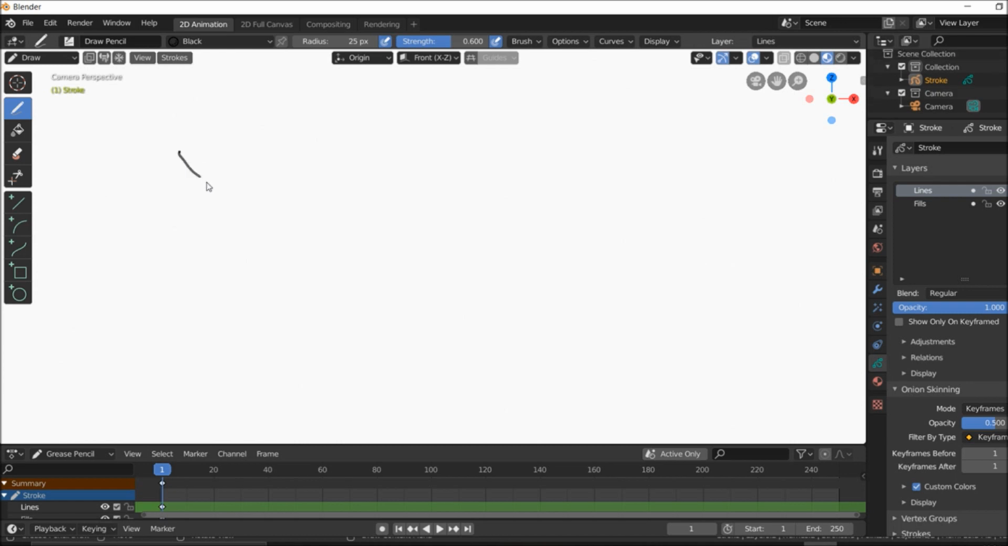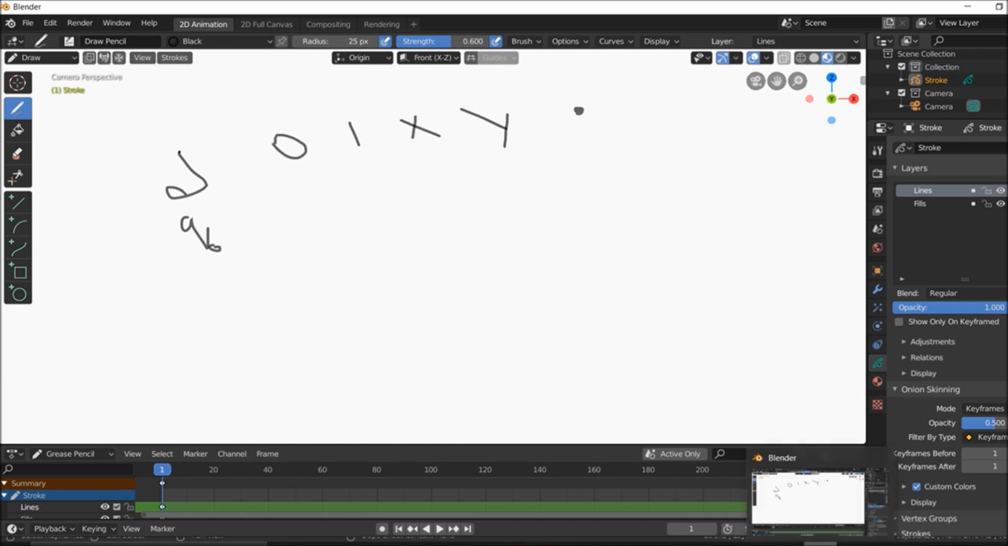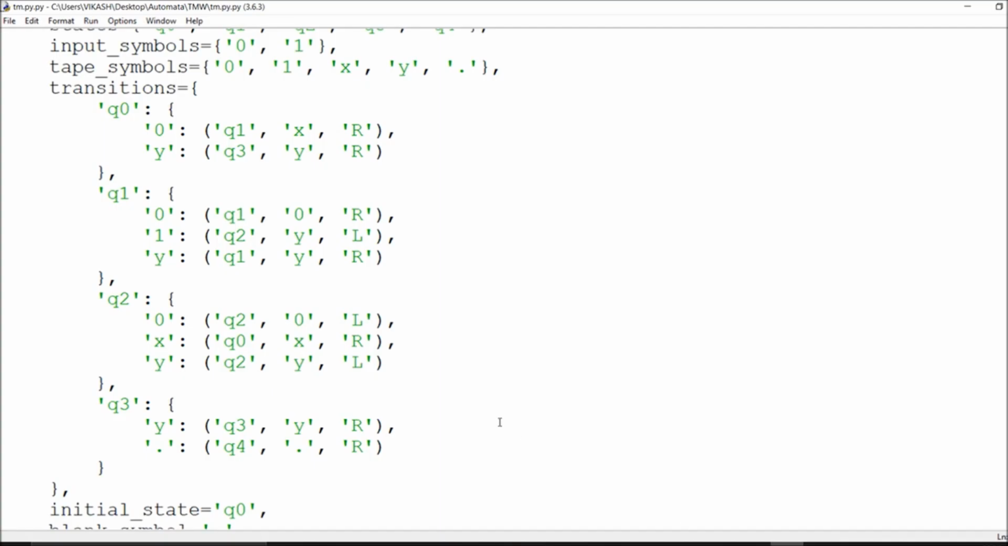There are delta transitions, starting from q0. What I am trying to say is that my input tape symbols and alphabet tape symbols will be there, which are 0, 1 and x, y. For the blank symbol I will take a dot. Here we have q0, q1, q2, q3, q4. This is the way you should utilize it, and I'll go through this and try to picturize it.